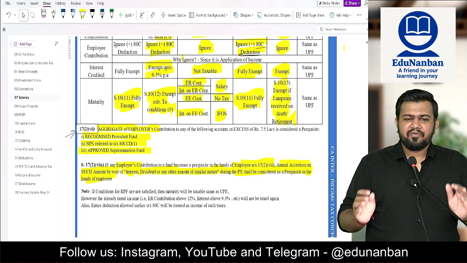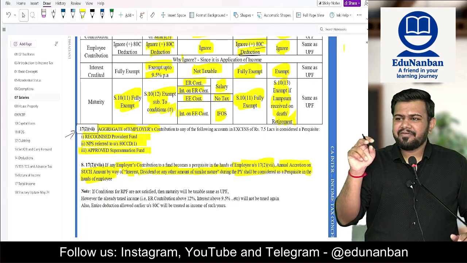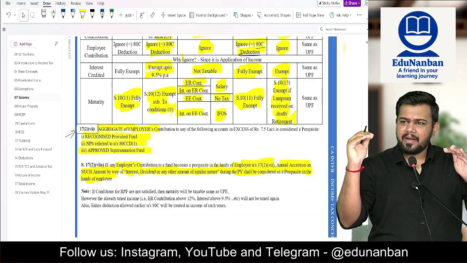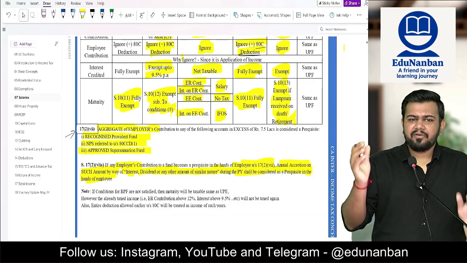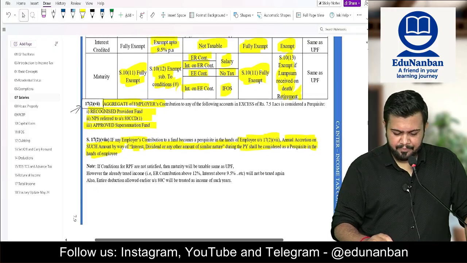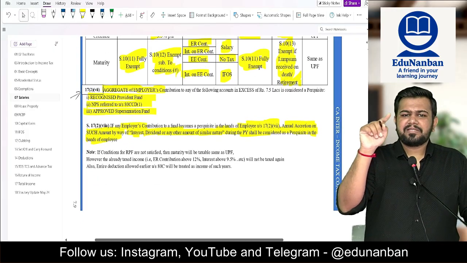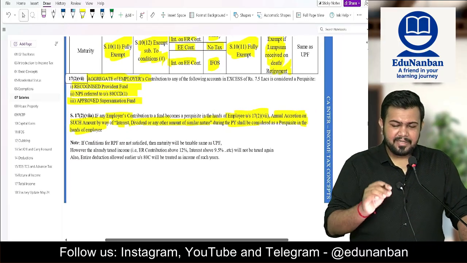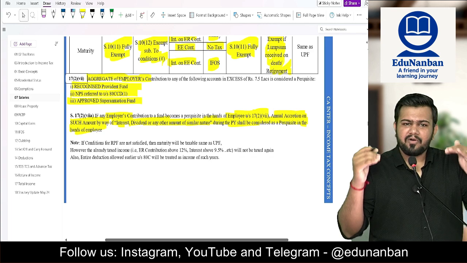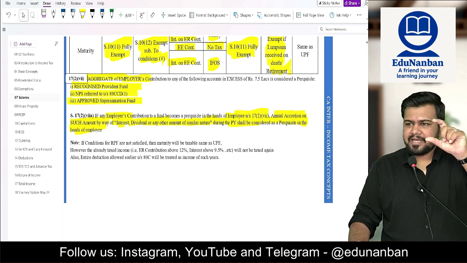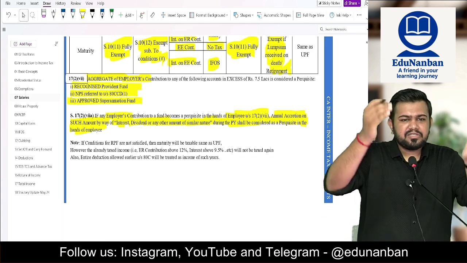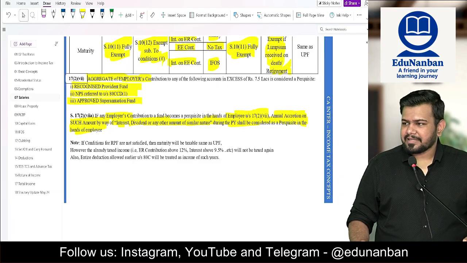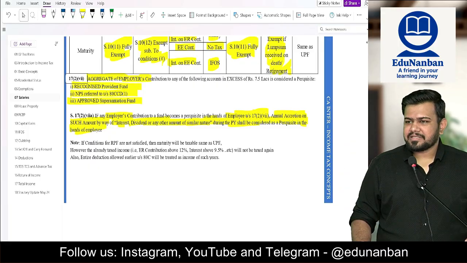We saw a question where 7,77,600 was the employer contribution. So 27,600, which is the amount above 7,50,000, was taxed in the hands of the employee. This 27,600 is called PC, which is perquisite contribution. Now, under 17(2)(7A), not only the amount above 7,50,000 will be taxable, but also the interest on such amount, 27,600, which we computed. The interest received next year will also be taxable, then the interest on such interest will also be taxable year on year.